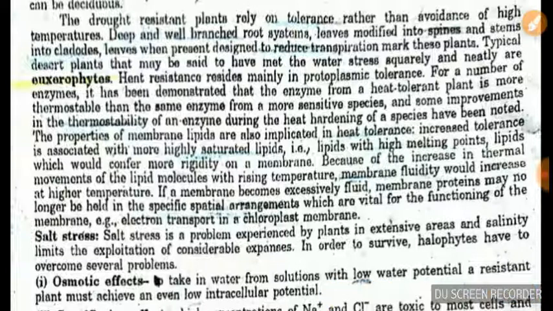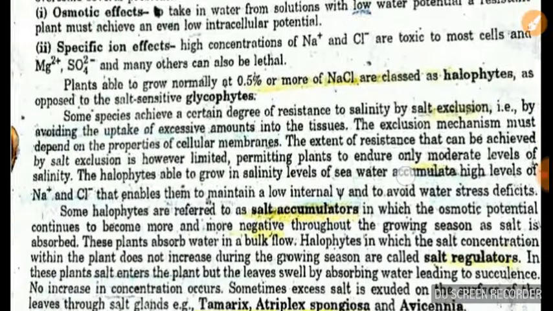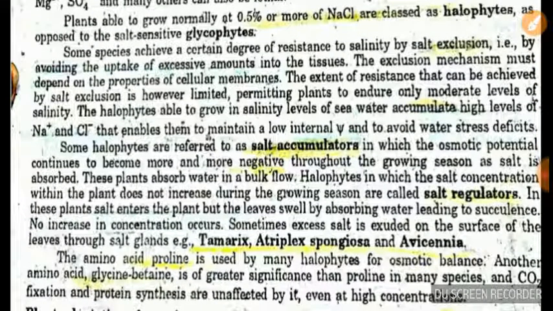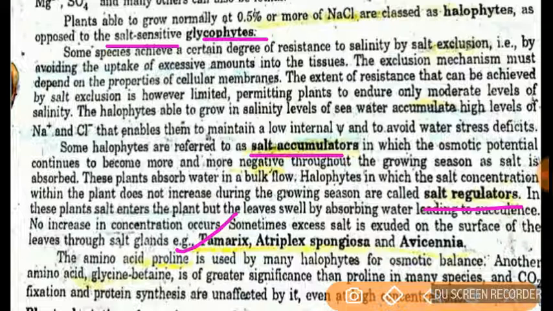Okay, now there are some facts about the halophytes that may be asked. So what are halophytes, what are glycophytes? Glycophytes is more important, that is they are the salt sensitive. And if we talk about the halophytes, they are salt accumulators and salt regulators. And these examples are very important: Tamarix, Atriplex, Spongiosa, Avicennia.